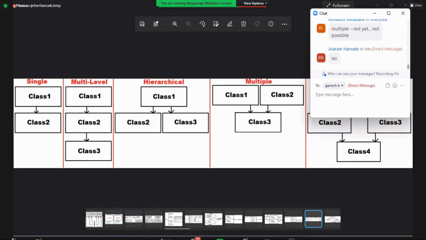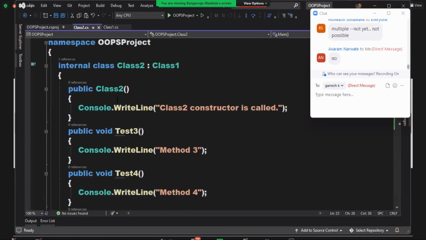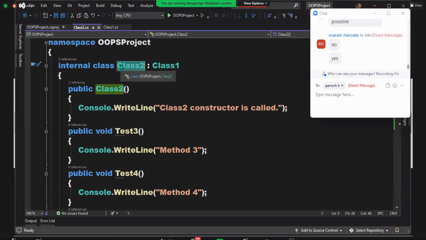What is the doubt? Sir, we defined class 2 inheriting from class 1, and class 2 also inherits from object, right? That's not a direct inheritance, that's indirect inheritance. Class 2 doesn't directly inherit from object. Class 2 inherits from class 1, and class 1 is inheriting from object. Grandparent.